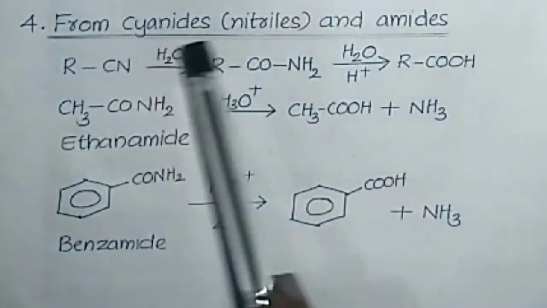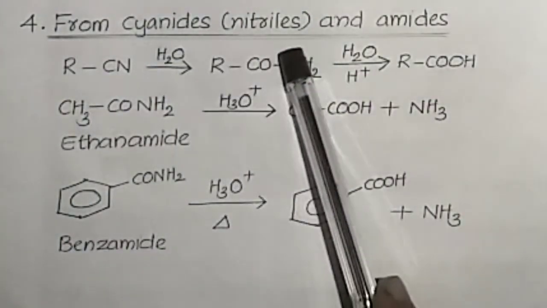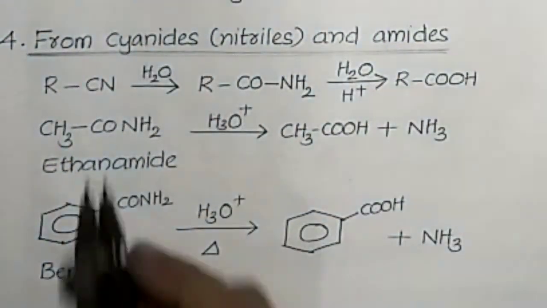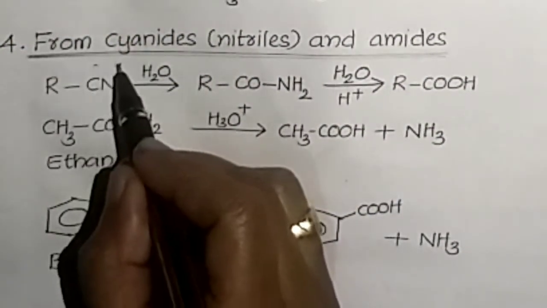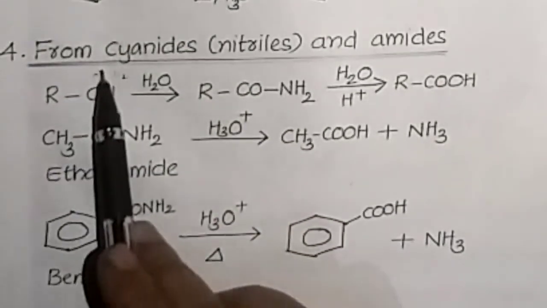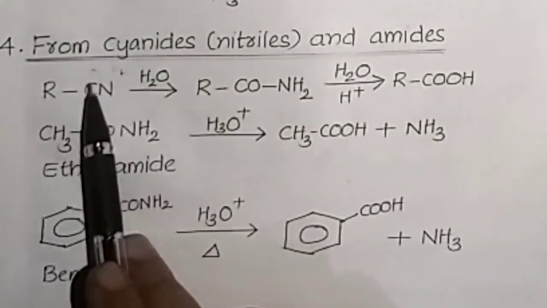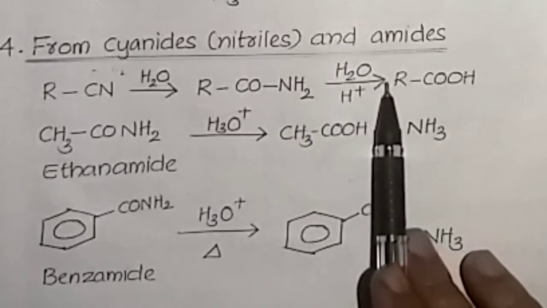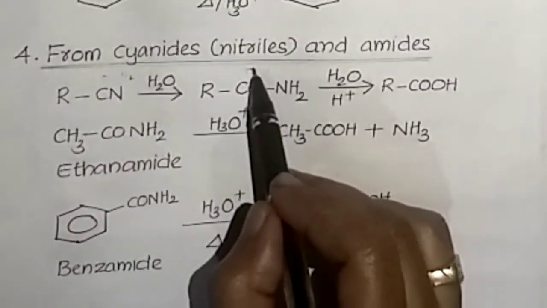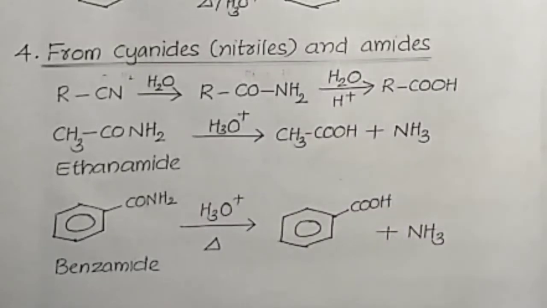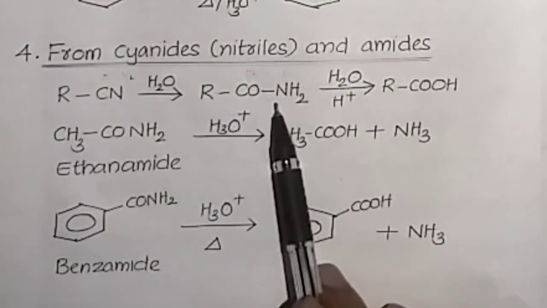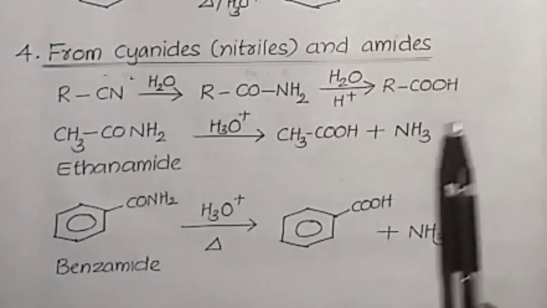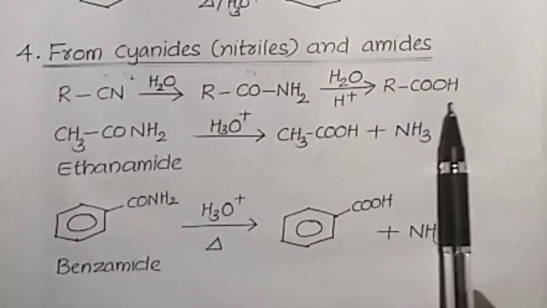Then the next one is from cyanides, otherwise known as nitriles, and amides. Cyanides on hydrolysis, here an oxygen atom is added and hydrogen is added, then we get RCONH2 with H2O. So RCONH2 is an amide, which on hydrolysis breaks the bond, with OH added here and H added here. Then we get RCOOH plus NH3. So this is the major product. We need to write this RCOOH only because we are studying the methods of preparation of carboxylic acid.